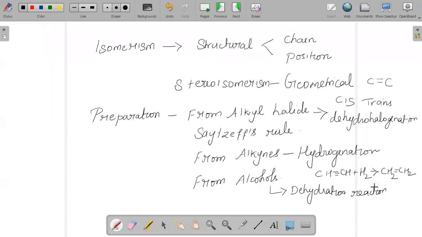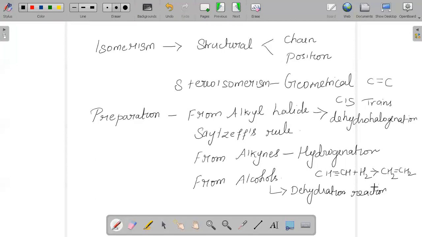Hence it is important to learn the naming reactions. And of course, you can also prepare alkenes by Kolbe's electrolytic reduction method, in which electric current is passed through the potassium salt of a carboxylic acid, and we can get alkene.